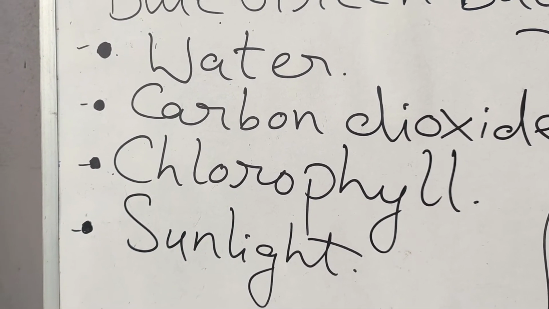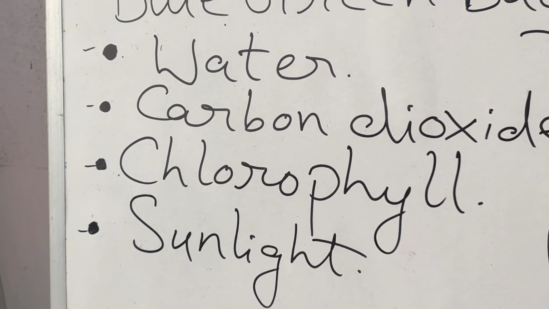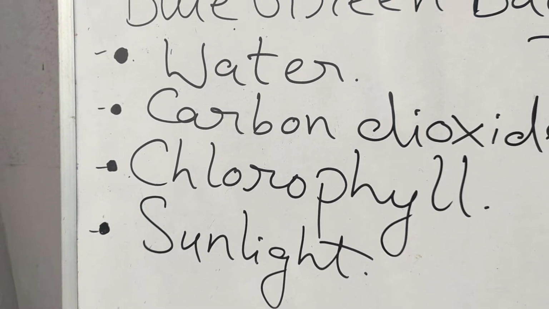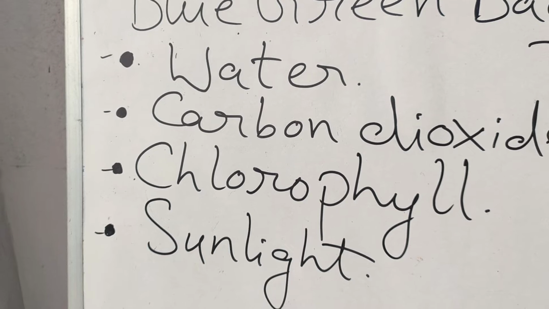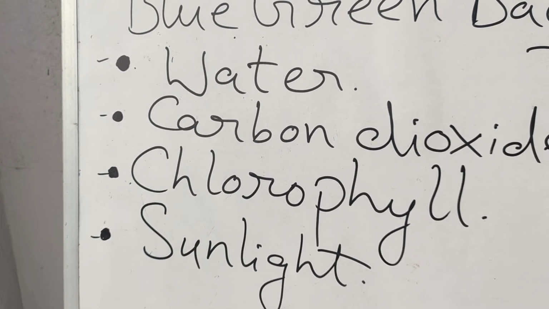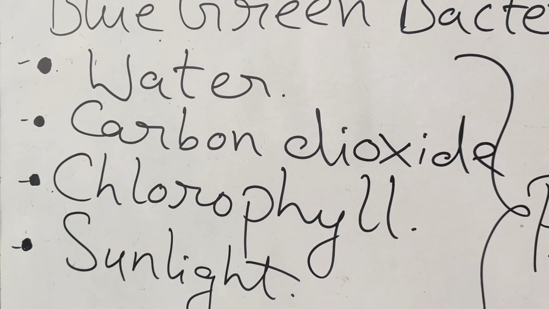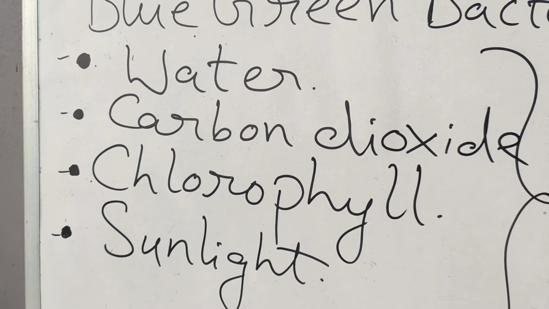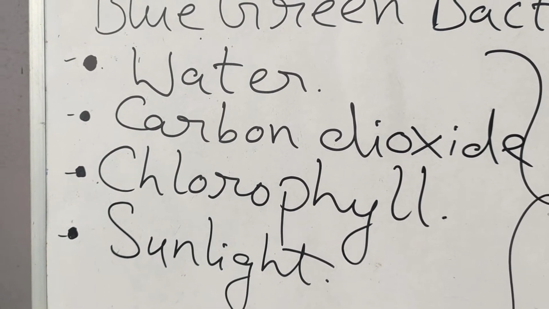Water is essential because without the presence of water, the plants will wilt. They will not get the supply of hydrogen ion, and oxygen will not be liberated. The next fundamental raw material is carbon dioxide, which you can prove by the activity in which you keep KOH, potassium hydroxide.